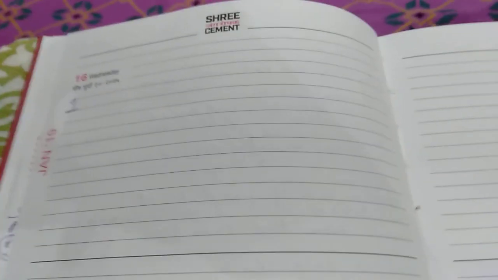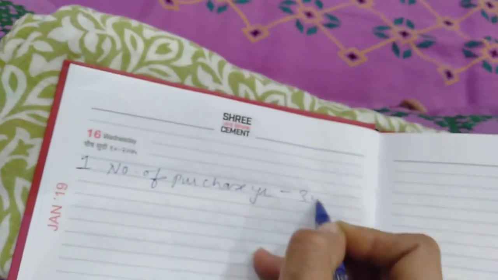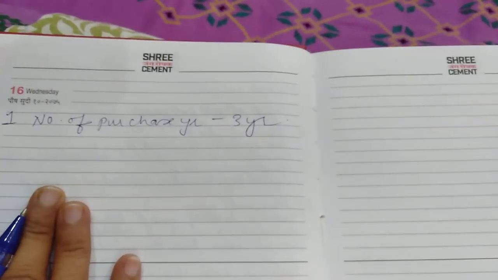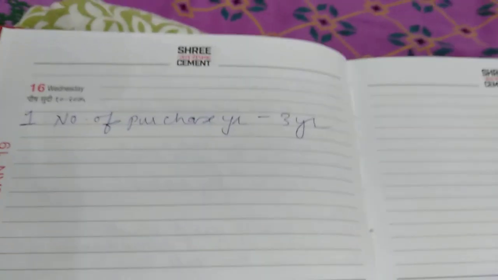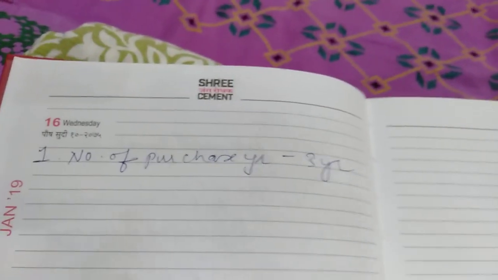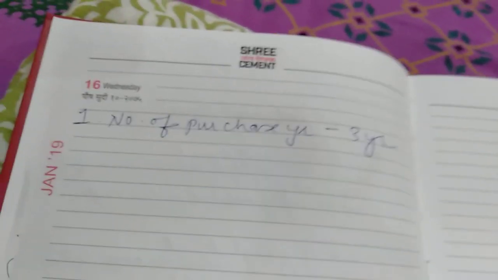It states goodwill is to be valued. Listen to the sum properly. Goodwill is to be valued at 3 years purchase, meaning number of purchase years is 3 years, of 4 years average profit, meaning average profit you have to calculate for 4 years. The profits of the firm for the last 4 years are given as 12,000, 18,000, 16,000 and 14,000.